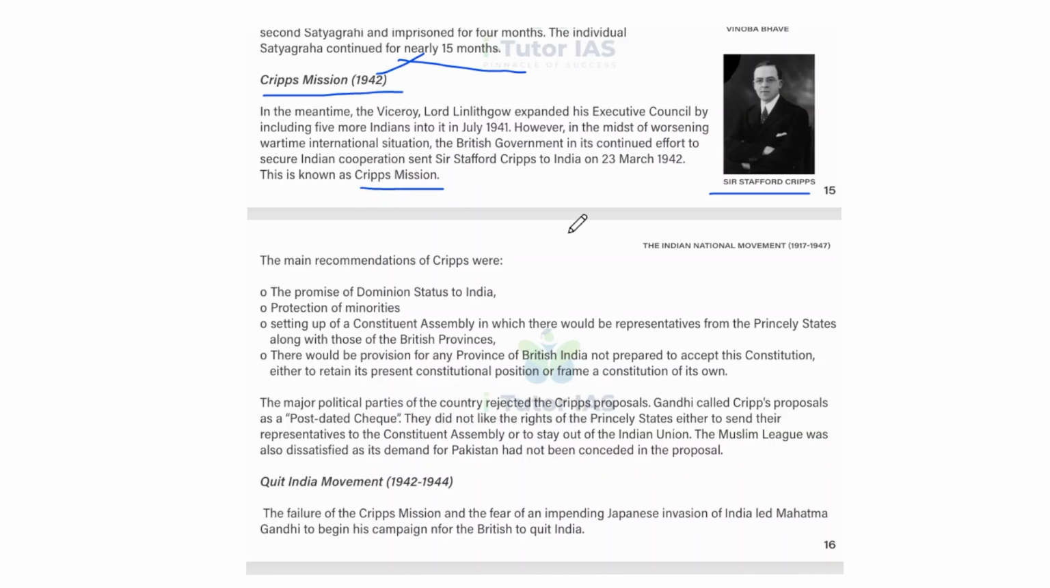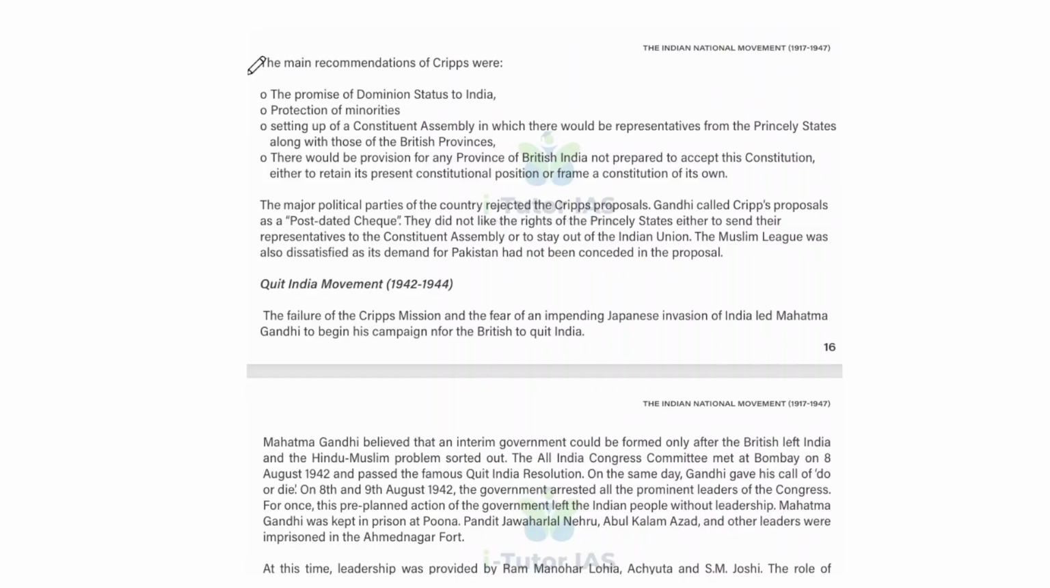Okay, so here in independence time, there was the First World War and the Second World War. Okay, the main recommendations of Cripps were the promise of dominion status to India, protection of minorities, setting up of a constituent assembly in which there would be representatives from the princely states along with those of the British provinces, and there would be provision for any province of British India not prepared to accept this constitution either to retain its present constitutional position or frame a constitution of its own.